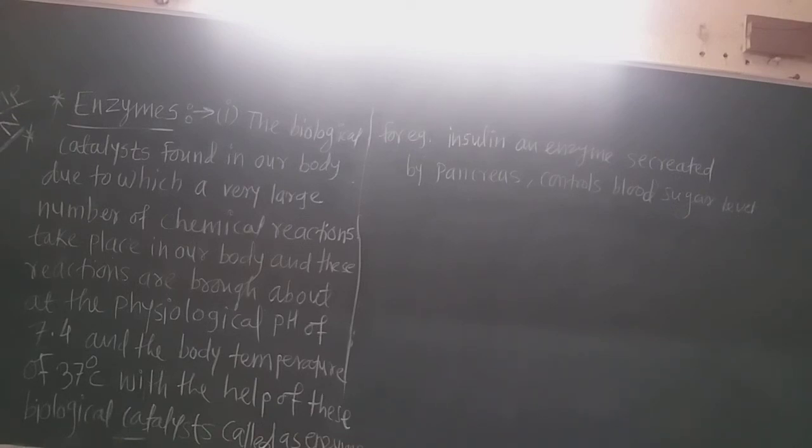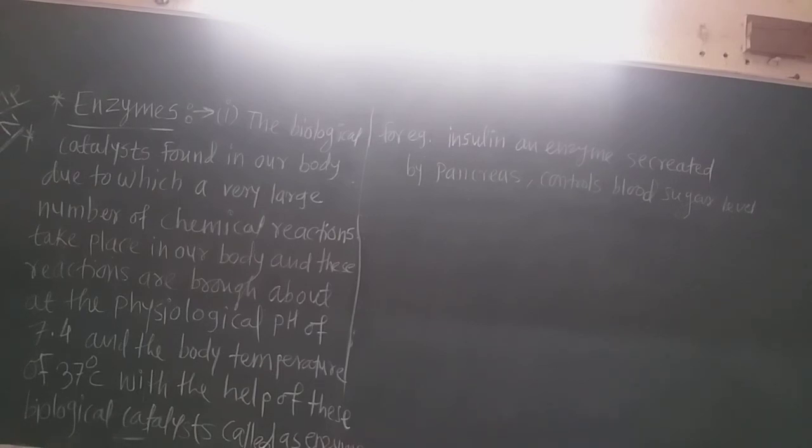Plasma, blood, etc. have a slightly alkaline pH, about 7.4, and normal body temperature is about 37 degrees Celsius. At this normal body temperature and this slightly alkaline pH of about 7.4, all these chemical reactions are carried out by these catalysts, that is, the enzymes, with the help of these biological catalysts. This is called enzymes.